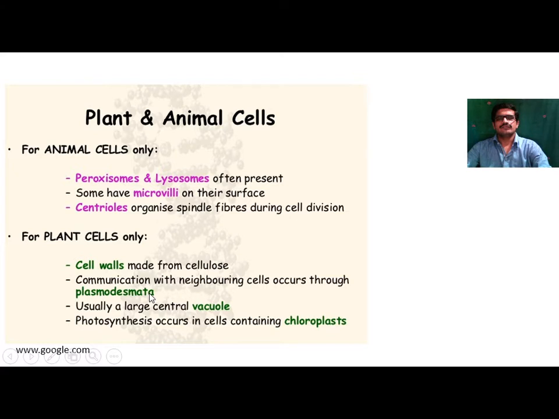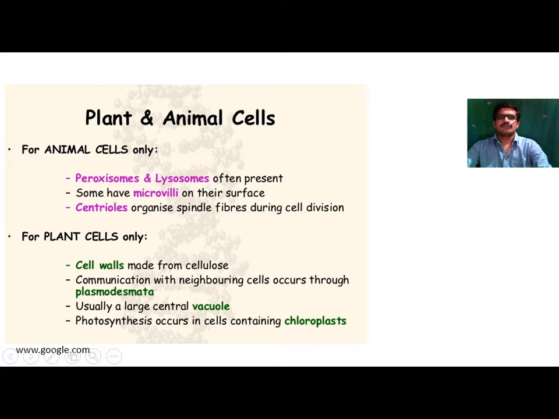Cells communicate with another cell. Usually large central vacuoles are found in the plant cell. These vacuoles are reduced in the case of animal cells. Photosynthesis occurs in the cell containing chloroplast. Mitochondria are present in both cells, in plant cells as well as in animal cells.